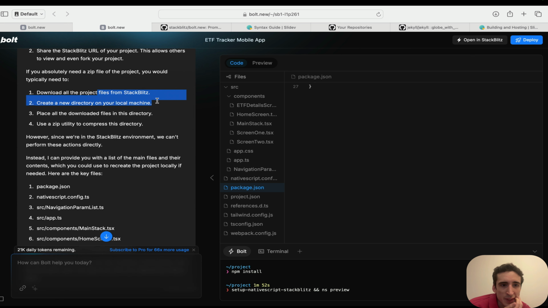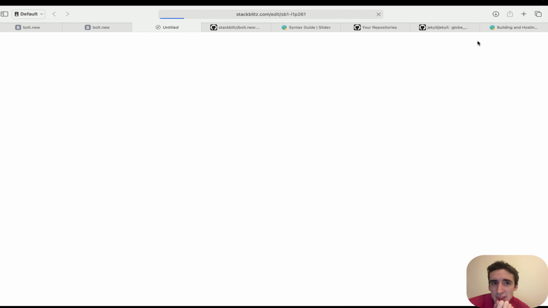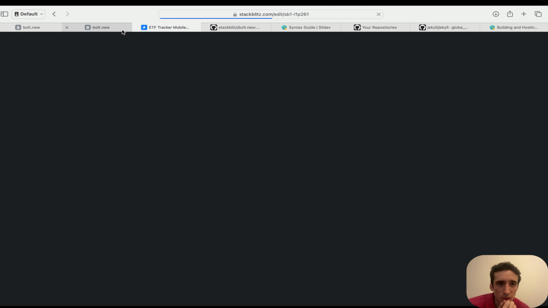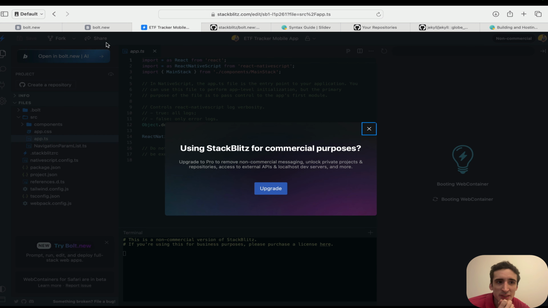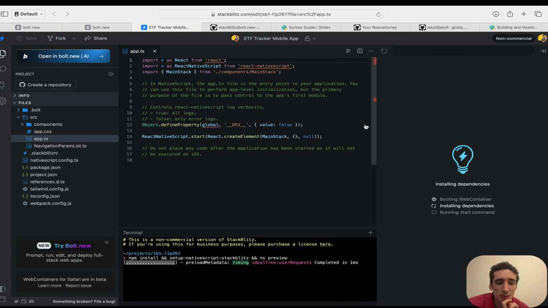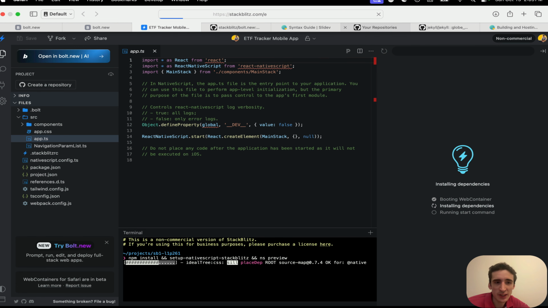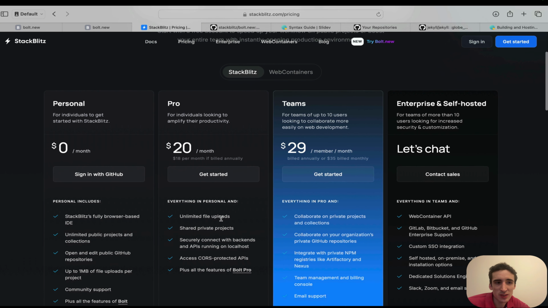Oh, yeah, from StackBlitz. So I believe if we do here, open in StackBlitz, that's the organization behind Bolt. And here we are. And I think they initially created bolt.new as a lead magnet, probably. It's kind of a marketing lead magnet. And then we have to go to the company website to do other things. And then people will pay at the end because, as you can see, they are not that open source. You have to pay for the IDE.